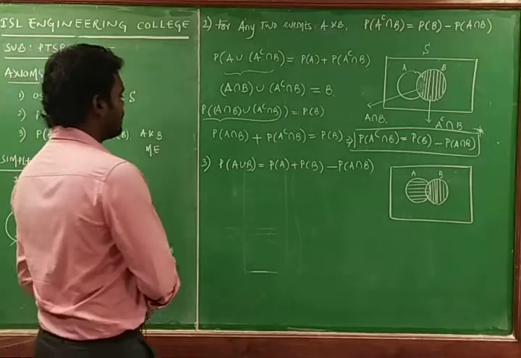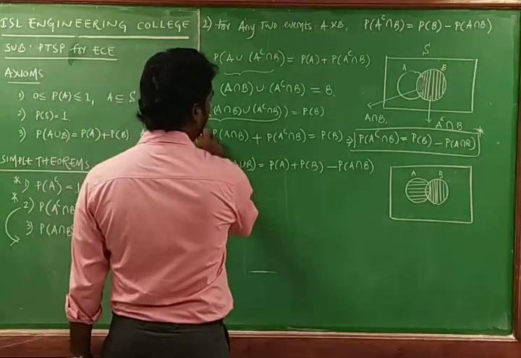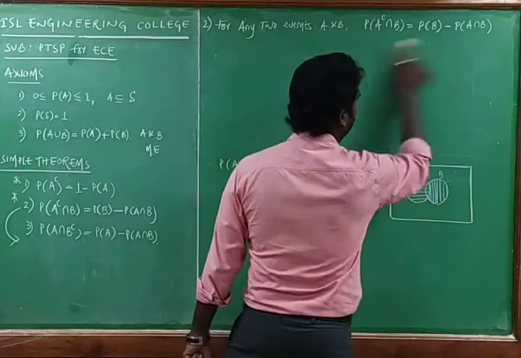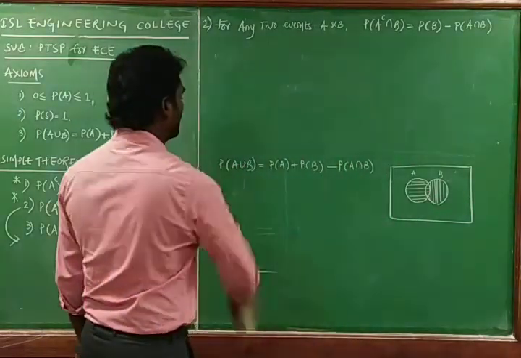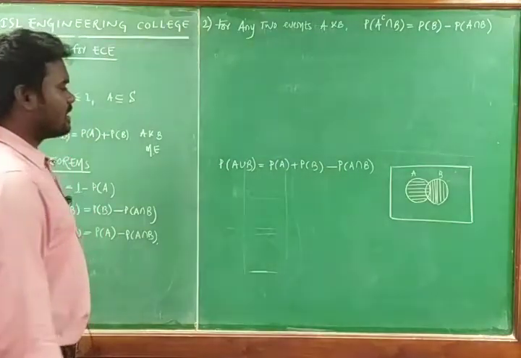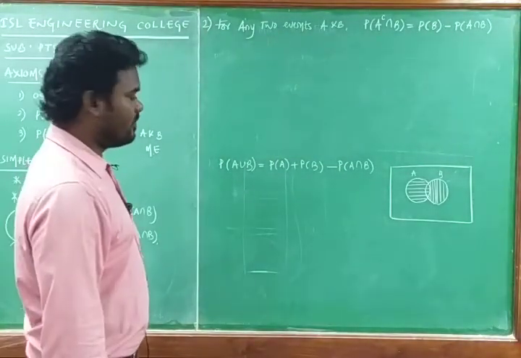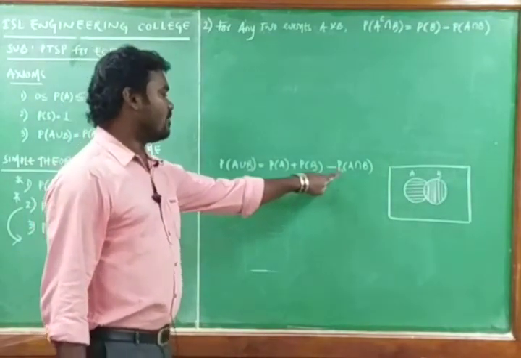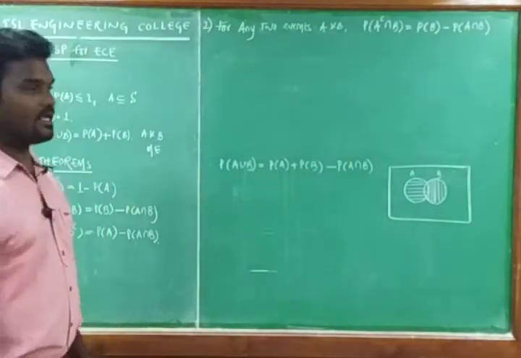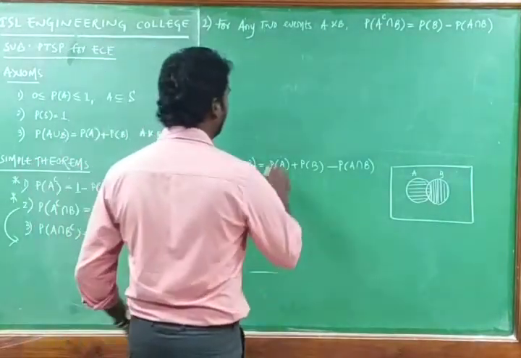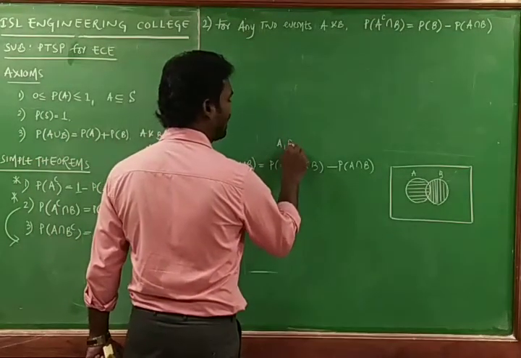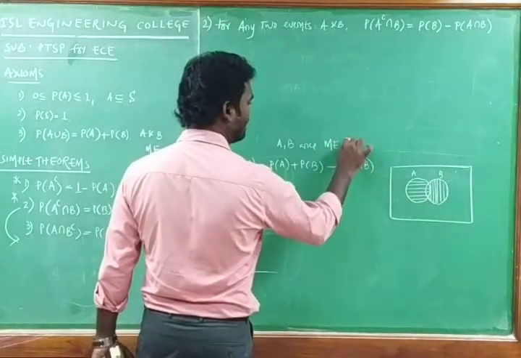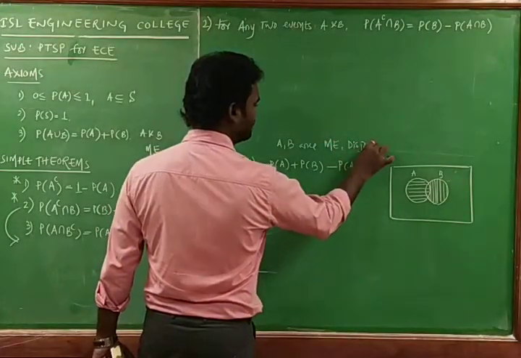This is the second theorem, and I am going with the third theorem now. The third simple theorem is: probability of A union B is equal to probability of A plus probability of B minus probability of A intersection B, where A and B are mutually exclusive events and disjoint sets.